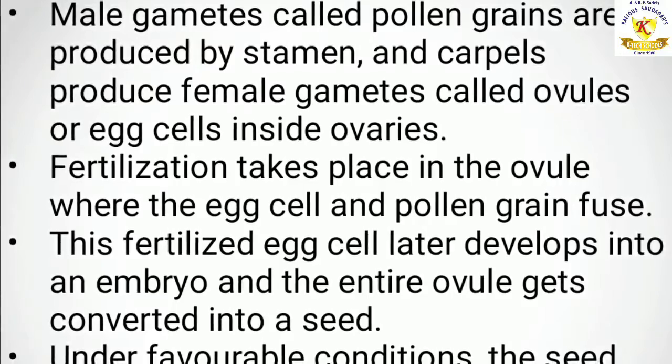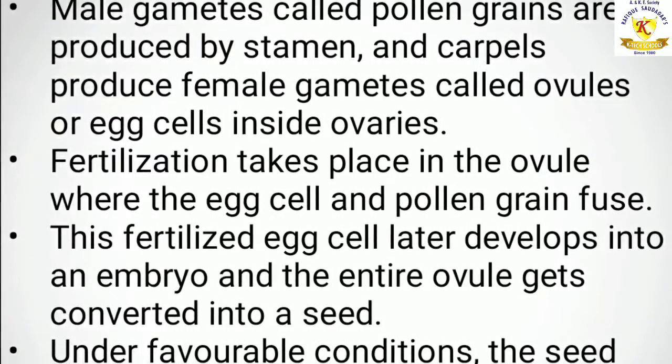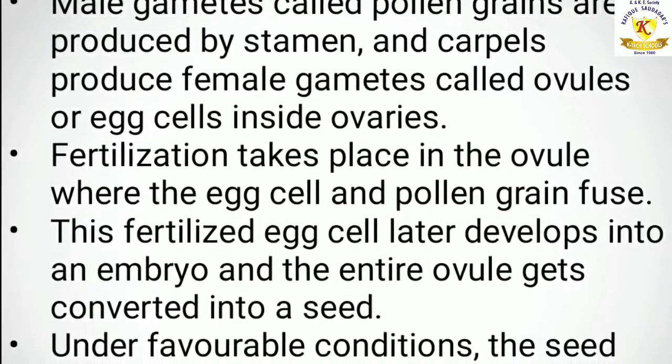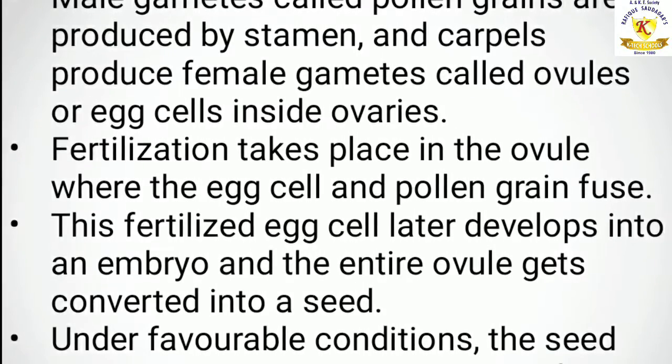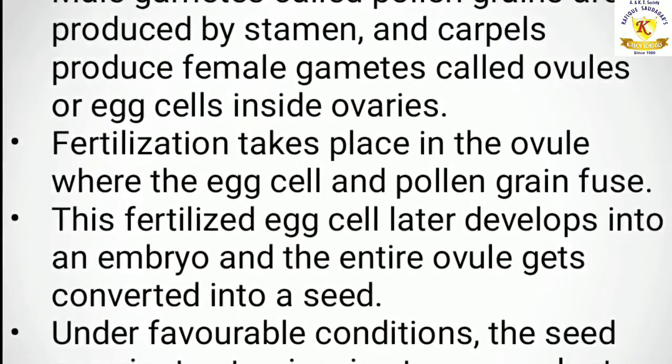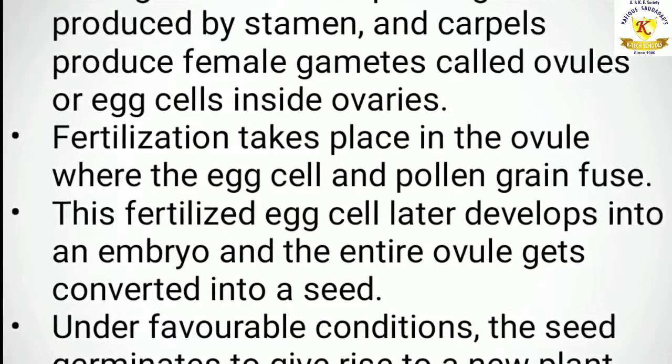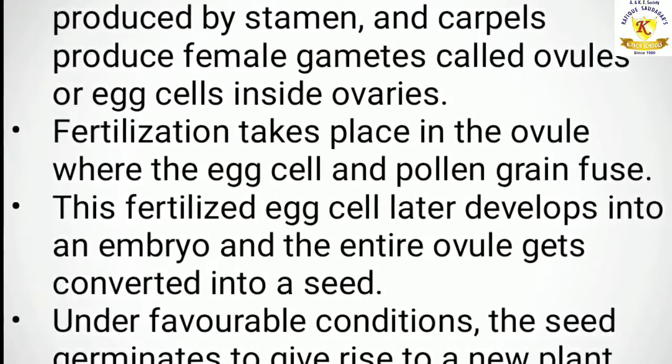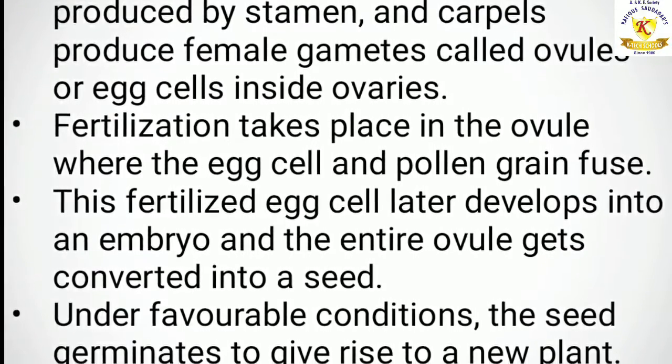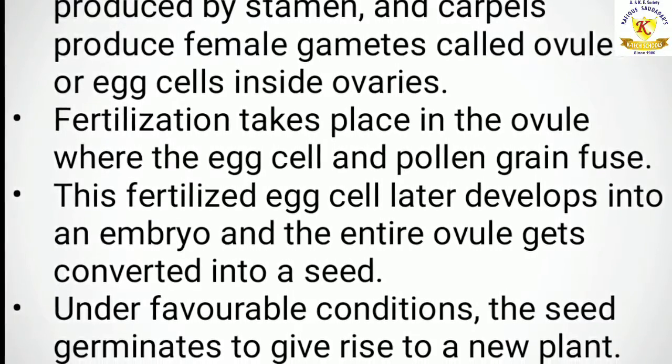Male gametes called pollen grains are produced by the stamen, and the carpel produces female gametes called ovules or egg cells inside the ovaries. Fertilization takes place in the ovule, where the egg cell and the pollen grain fuse.